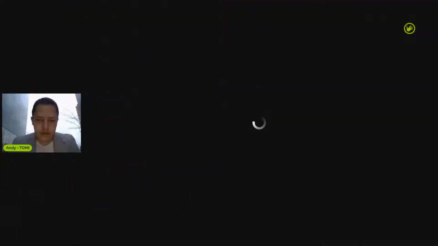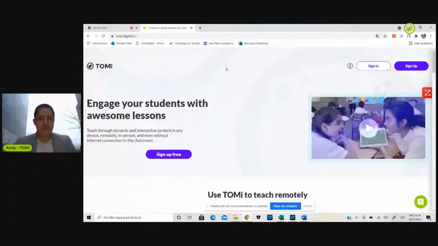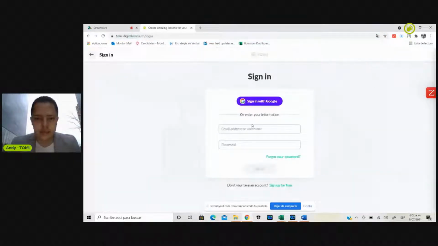Hold on for just 1 second. And there you go. Perfect. So right here, you have to be sure that you access the right portal, which is TOMi.digital. Obviously, you can change the language from Spanish to English. So if you want to access in English directly, it will be tomi.digital/en, and we're going to sign in.